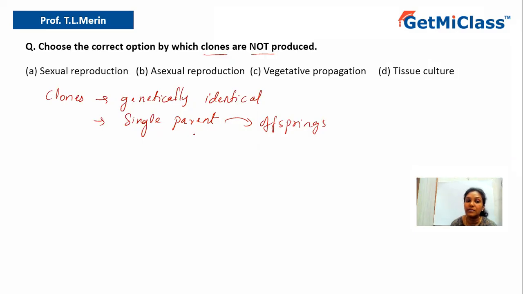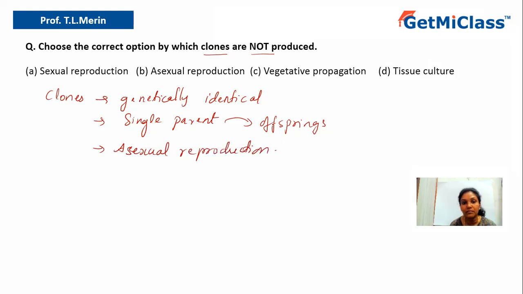So the offspring can be considered as clones. Even the parents will be the clones. Why? Because they all will be genetically identical because the offspring have been produced by the single parent. So all the organisms, that is the offspring as well as the parent, will contain the same genetic makeup. Hence, they all will be considered as clones. And since it involves a single parent, it is asexual. That is, clones are produced by asexual method or asexual reproduction.